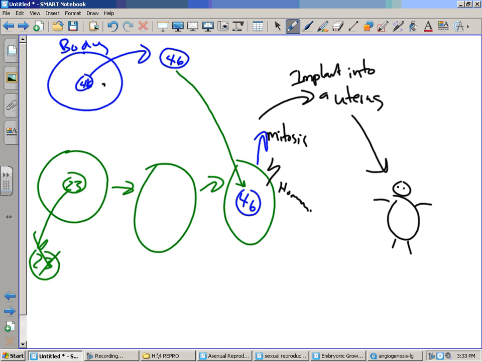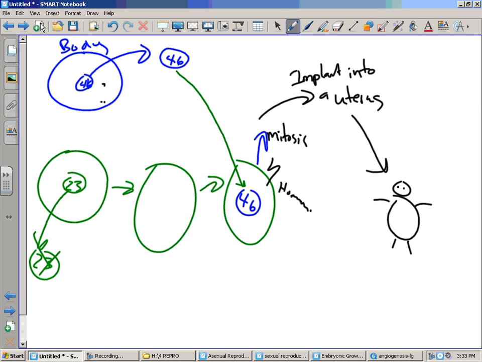Now, if the person we started with is 20 years old, this baby's not going to be 20 years old. It's going to be a baby, but it'll be genetically identical. It won't be like that person. The personalities will be different, but it'll probably have similar intelligence. The way everything looks will be identical. It'll just be 20 years younger.